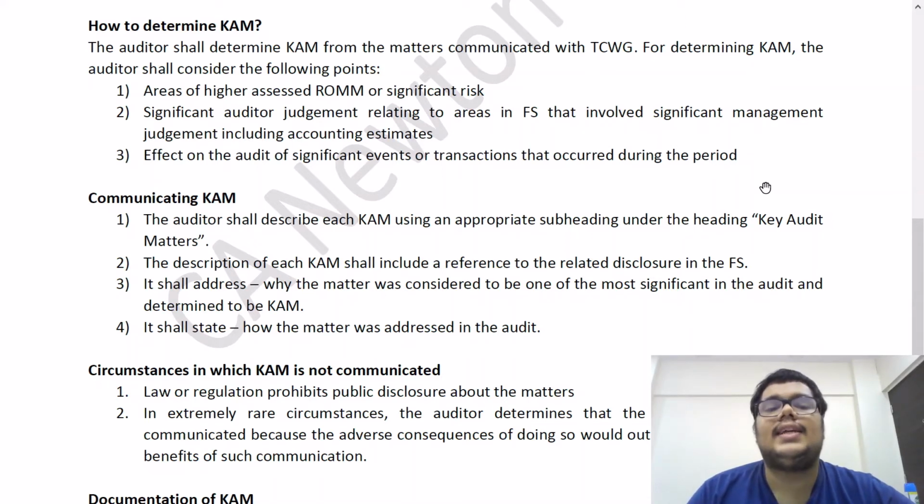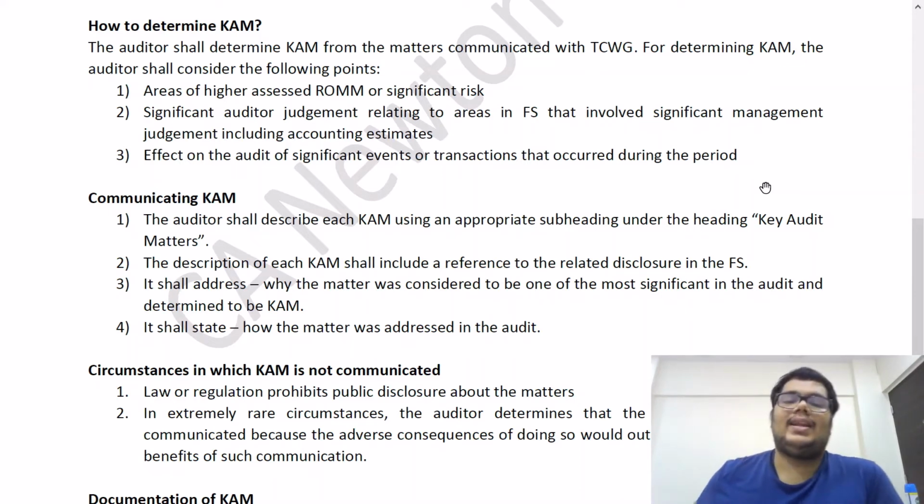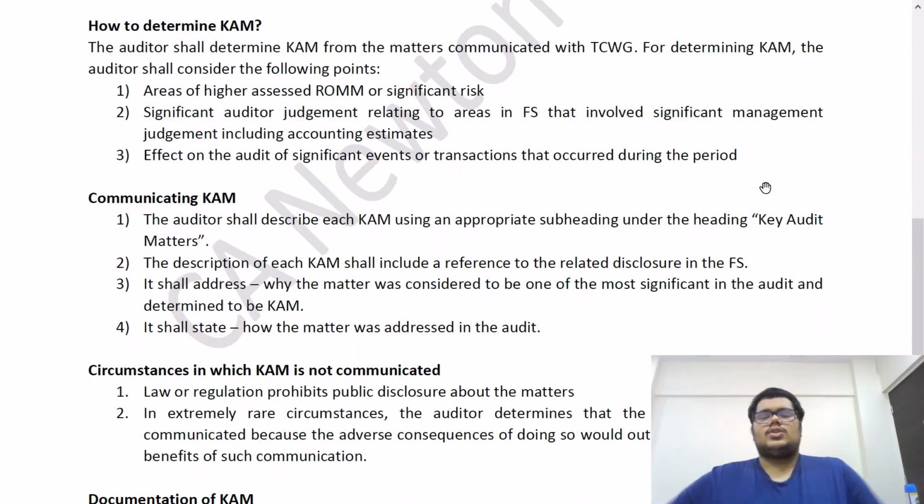Point number 2, significant auditor judgment relating to areas in the financial statements that involved significant management judgment, including accounting estimates. Again, something like impairment analysis, going concern assessment. Then you have your provisions, provision for expenses, provision for warranty, any kind of provision. So all of these areas require management judgment, and then even the auditor has to apply his professional judgment in order to check if these areas are represented as a true and fair view and they have been estimated fairly. So again, these areas can be selected as key audit matters.